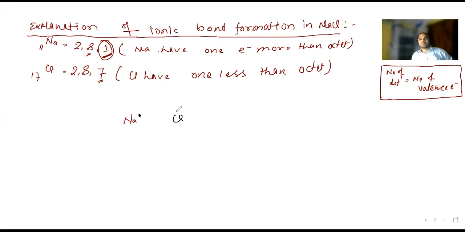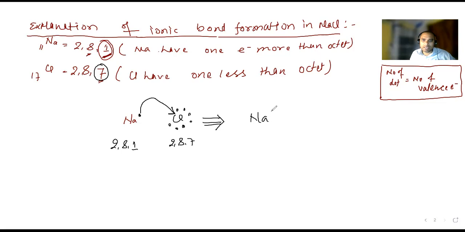Chlorine. How many dots? Sir, 7. So here is 1, 2, 3, 4, 5, 6, 7. Here the configuration is 2, 8, 7. Here it is 2, 8, 1. Now this electron is supposed to transfer here. So you see what is going to form.